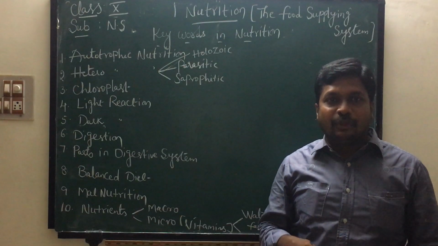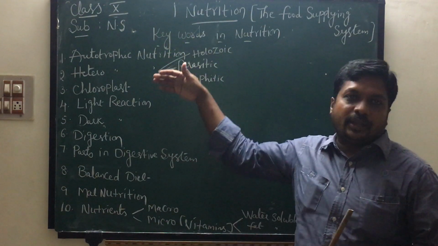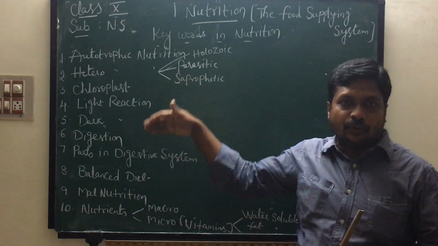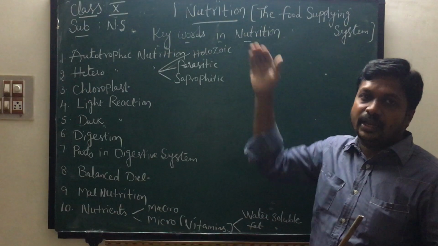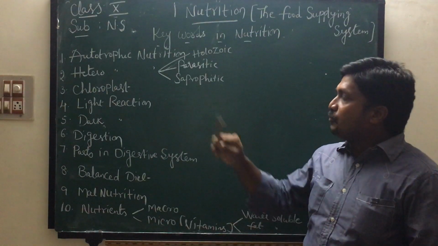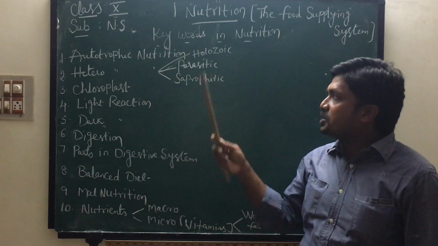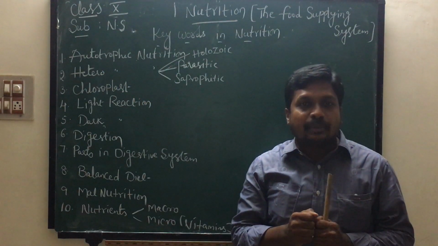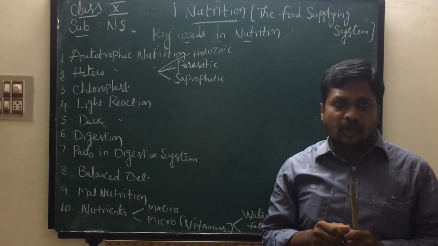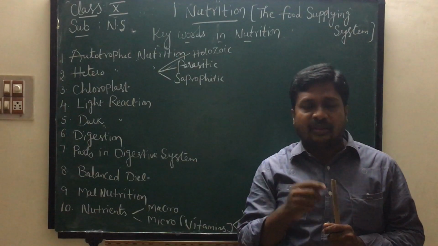In this class we will discuss some very important keywords from the exam point of view. Let us discuss the keywords in the first lesson, nutrition. The first keyword in nutrition is autotrophic nutrition. First let us discuss what is meant by autotrophic nutrition. Already we learned about autotrophic nutrition in previous classes.